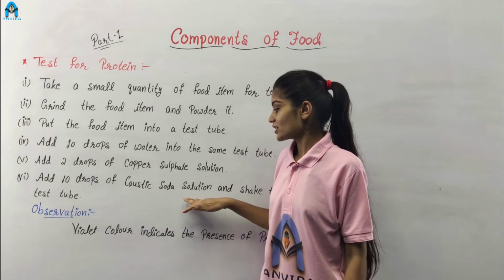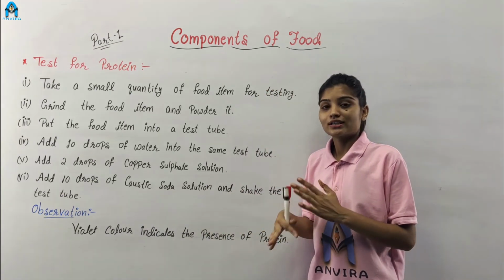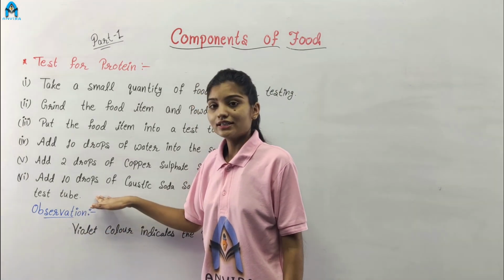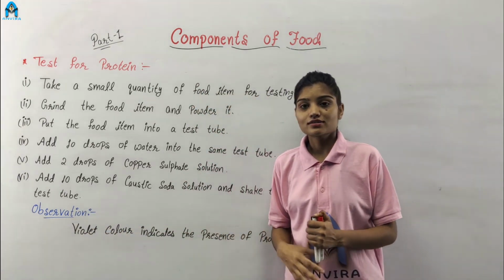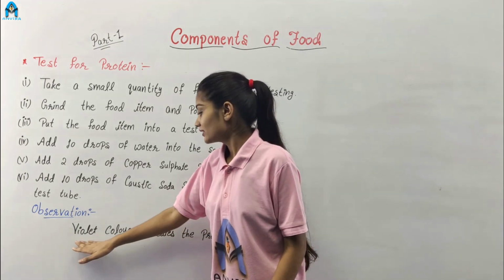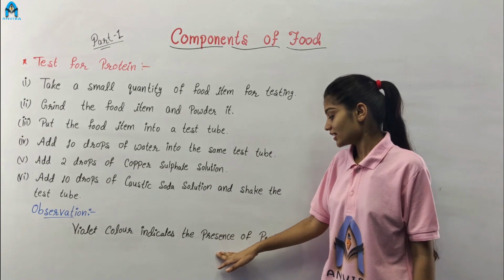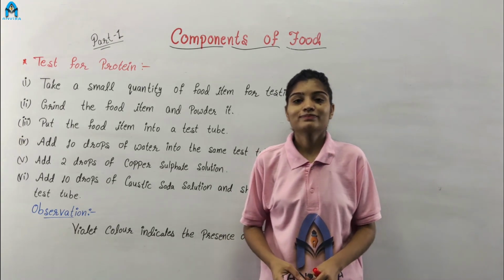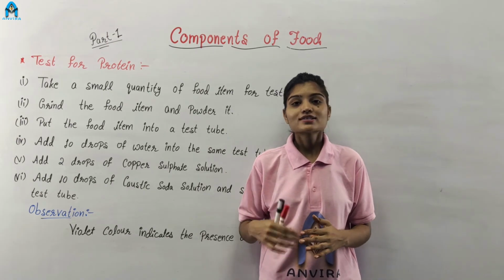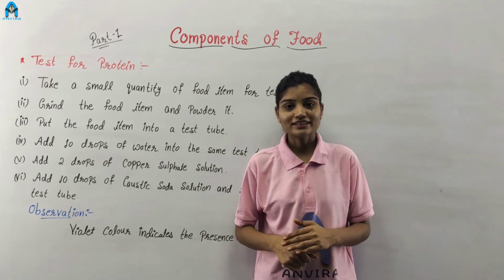The caustic soda solution is NaOH, that means sodium hydroxide. Now observe the test tube. If our food item turns violet in color, then the violet color indicates the presence of protein. And with this test, part one of our second chapter is now completed. Thank you.